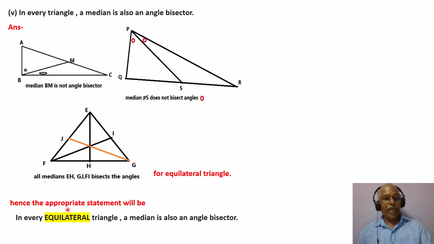So hence the appropriate statement will be, so we are changing the statement so that this will be always a true statement: in every, not only triangle, but every equilateral triangle, a median is also an angle bisector. Got it? Okay. So we move ahead.